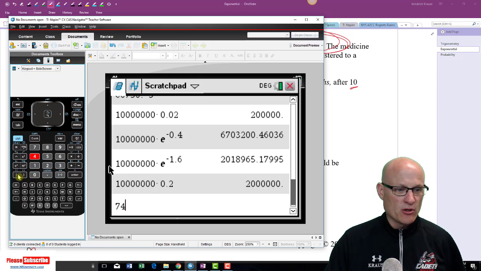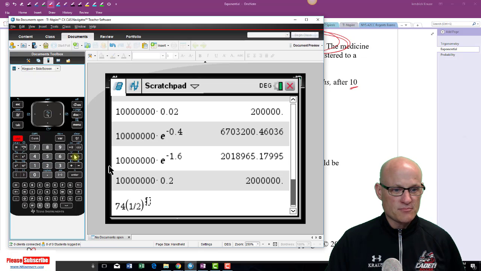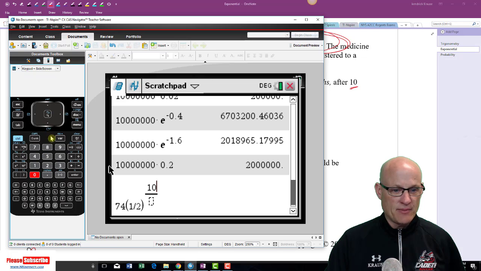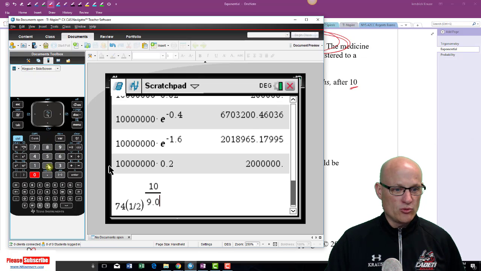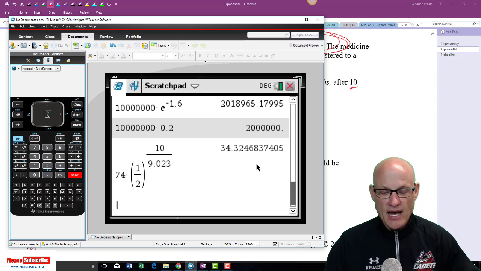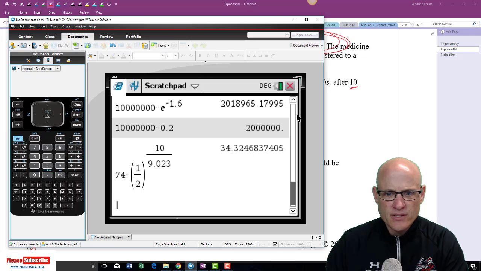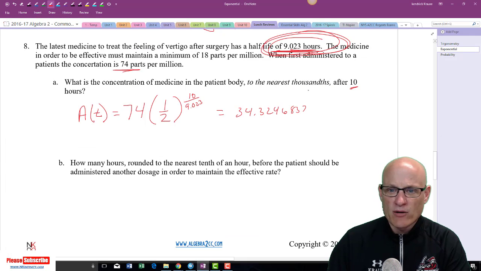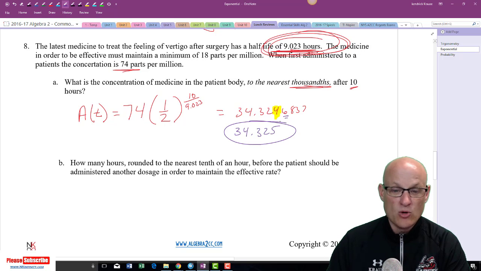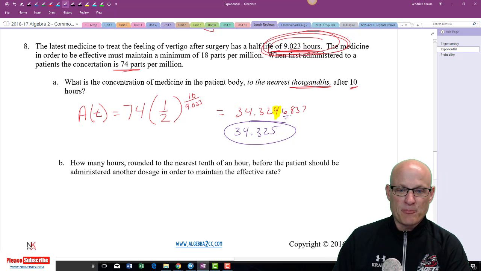Not. 74, parentheses, 1 divided by 2, parentheses, raised to the, I'll put this one as a fraction, 10 divided by 9.023. Press enter. 34.3246837. And we want it rounded to the nearest thousandths place. The thousandths place is this one. And since this is a 6, we're going to round it up. So 34.325. Boom. That's the concentration in parts per million.